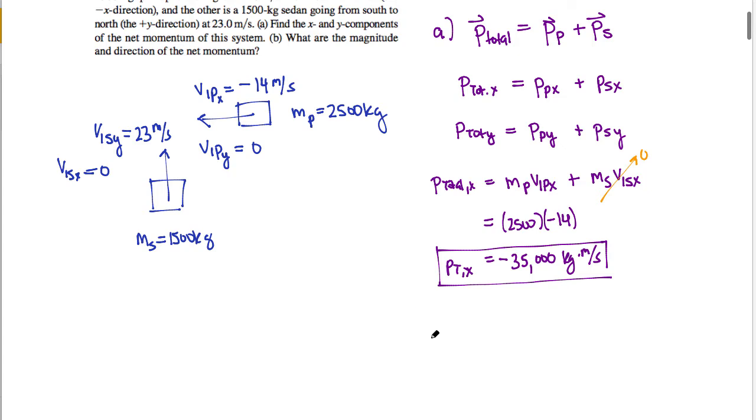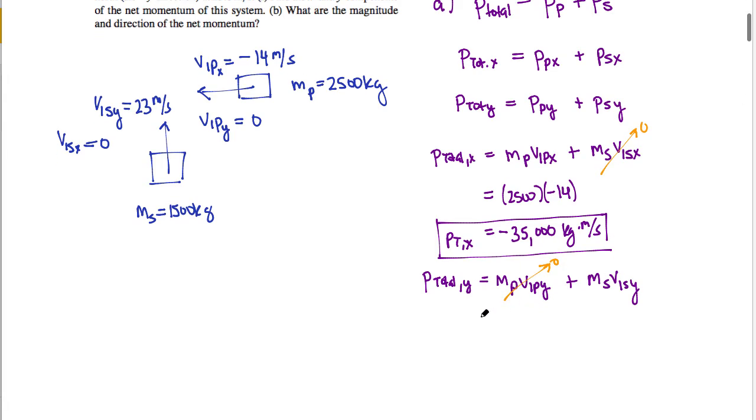The y component will simply be the same setup, except my velocities will be in the y direction. So I have mass of the pickup truck times V1 of the pickup truck in the y direction plus mass of the sedan times the velocity of the sedan in the y direction. Here, my pickup truck has 0 velocity in the y direction, and so it will have 0 contribution to the total momentum.